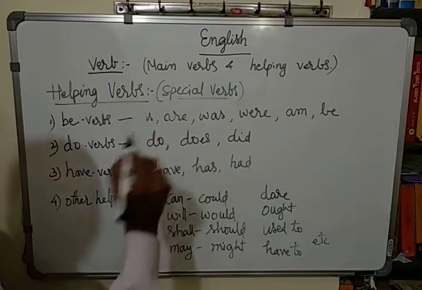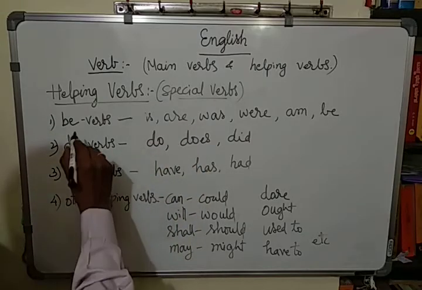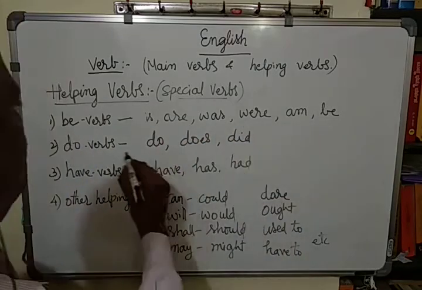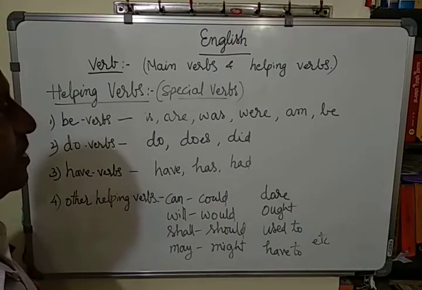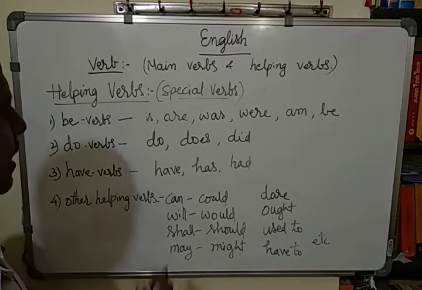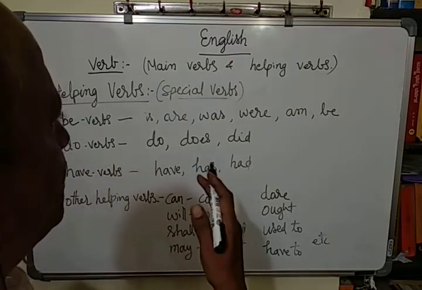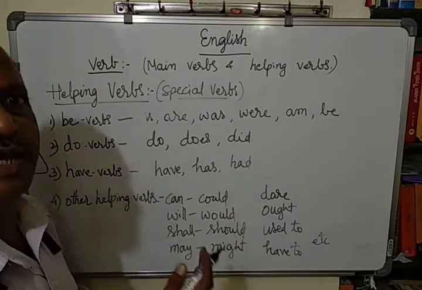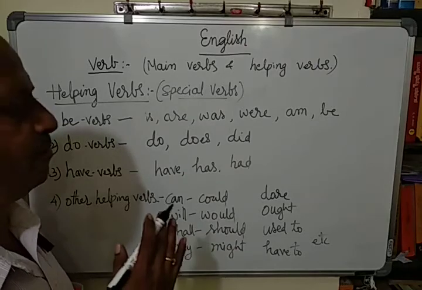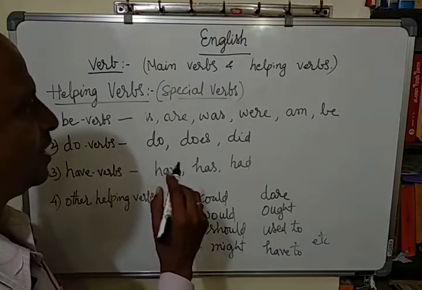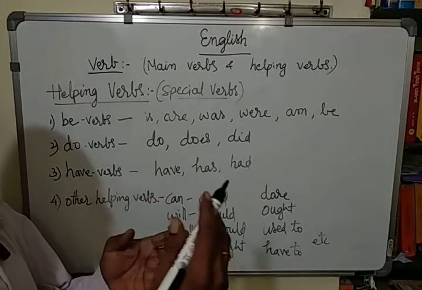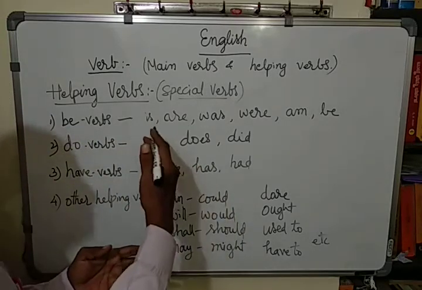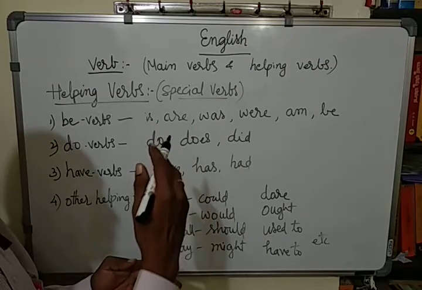Now, these verbs, be verbs, do verbs, have verbs, sometimes they are used as main verbs also. They are called helping verbs because they help the main verbs. And in the absence of main verbs, in some sentences, these helping verbs act as main verbs.